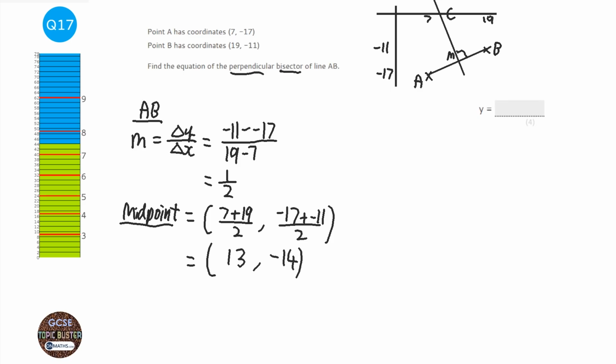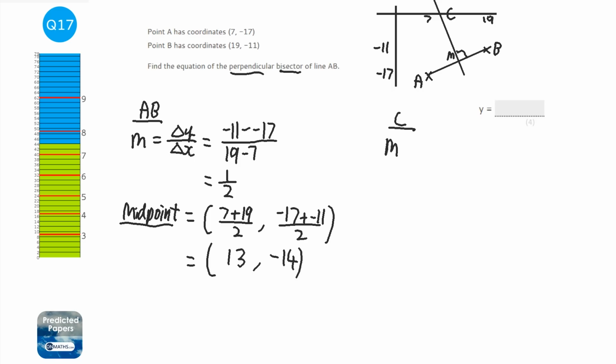Now, you might be wondering, why did we find the gradient of line AB? Well, perpendiculars have a connection where if you multiply both their gradients, it equals minus 1. The way we use this is to convert a gradient to a perpendicular gradient. We find the reciprocal of the gradient and we times it by minus 1.